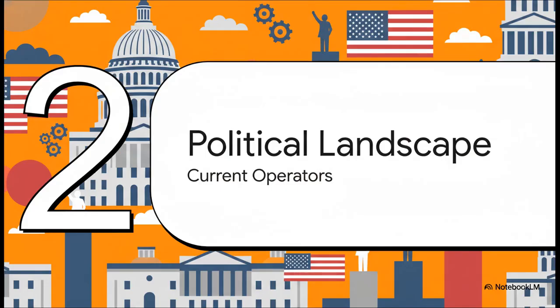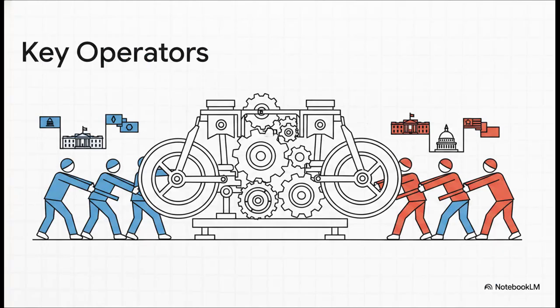Moving right along to Section 2, the current political landscape. Let's look at who's actually operating this machine right now. So this machine is primarily operated by 2 major, heavily entrenched political parties. And they come to the table with fundamentally opposed philosophies on things like how large the government should be and exactly where your tax dollars should go. That daily friction you see on the news, that is simply the major figures, the presidents, senators, governors, grabbing the levers of this machine and pulling with all their might in totally opposite directions.